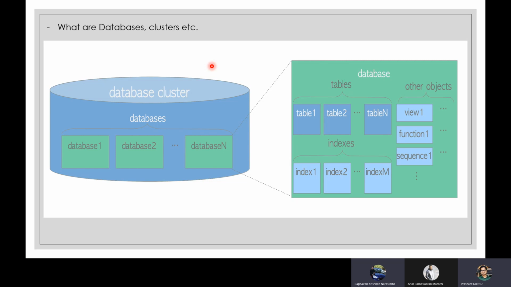Prashant, your voice is breaking up. Cluster is nothing like that. For example, clustering means two independent machines.